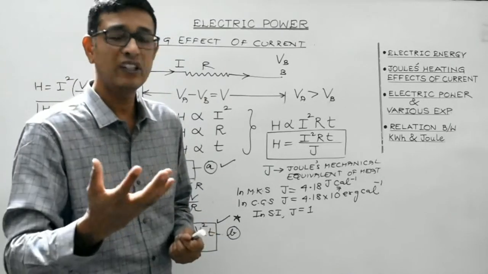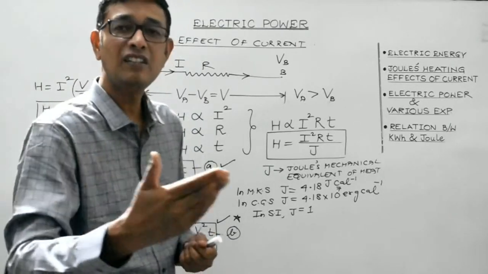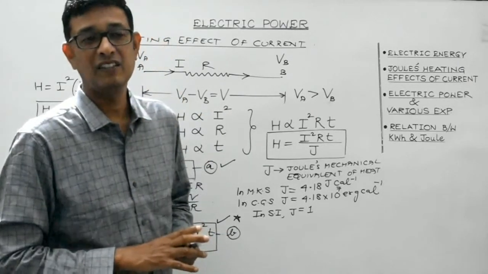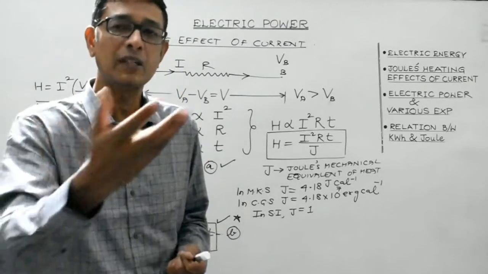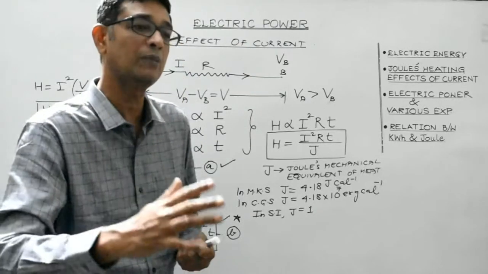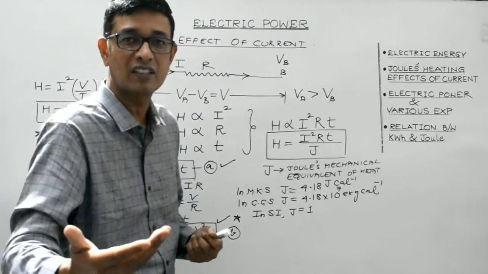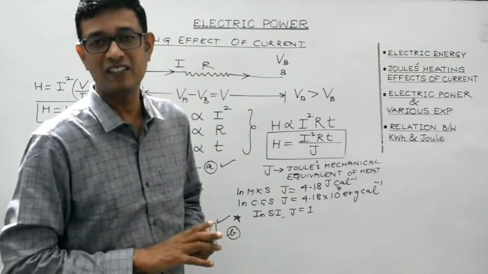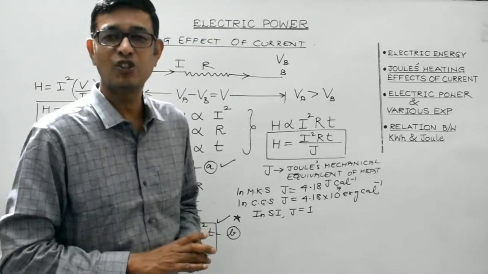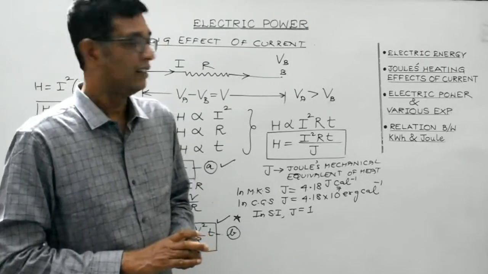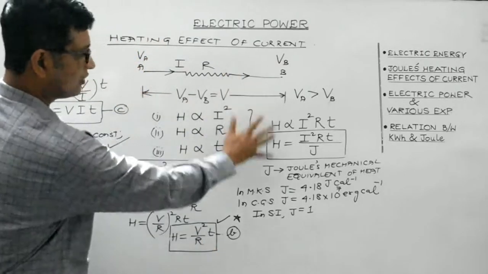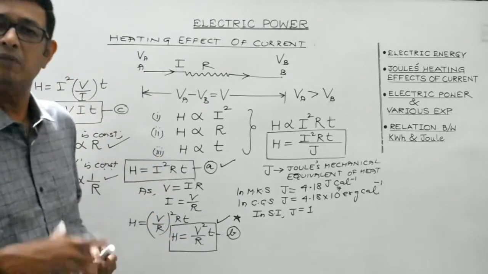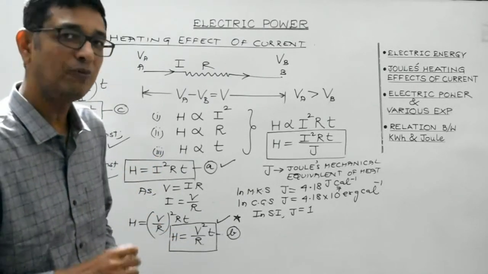So this is how, when the current is made to pass through a conductor, the conductor definitely will get heated up. The extent to which it will get heated up depends upon the resistance offered, it depends upon the amount of current passed through the conductor, and it depends upon the time for which the current is made to pass through the conductor. Right? So all these factors are to be kept in mind. Now, let us derive this formula mathematically. We will try to derive all these expressions mathematically by using the concept of potential difference.